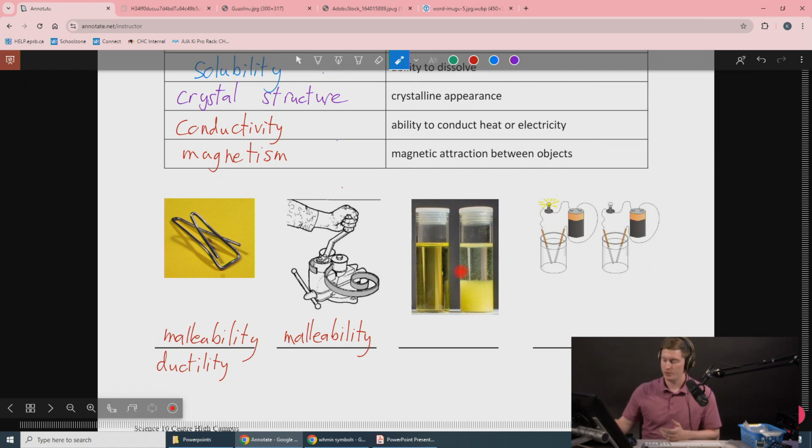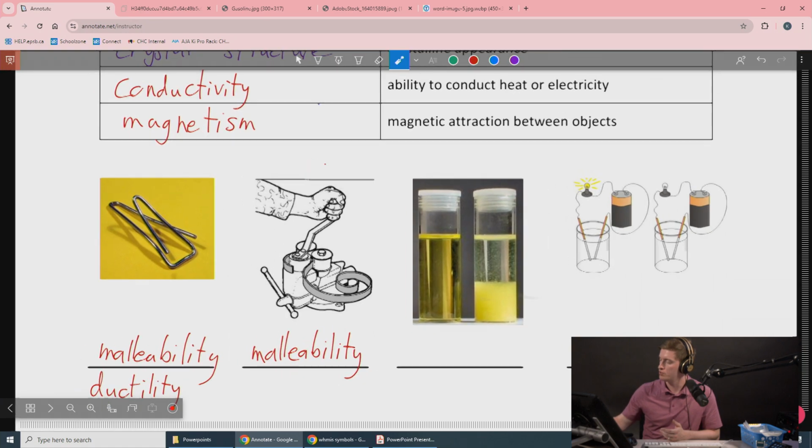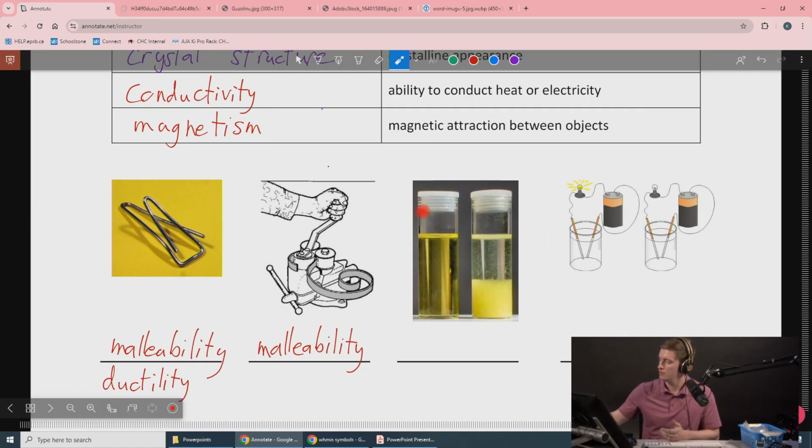Over here, what we're trying to show you in this picture is solubility. In this vial here, it looks like a clear, homogeneous solution because it looks like one thing. In this vial here, you can see the different parts. This is something that is soluble. This is something that's not very soluble. So this is demonstrating solubility.